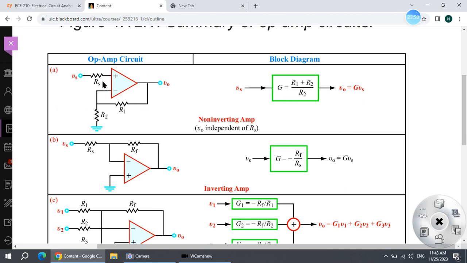Then you see this RS. For A, you can think RS is just 0 because the output is independent of RS. No matter what RS is, even if it is 0, it doesn't matter. You don't need it. But you need R1 and R2. Where are R1 and R2? Here you can see R2 is a resistor between the ground and the negative side, and here's the feedback. The VO is the output, and the output going back is the feedback. Along the feedback, you have a resistor that is R1.